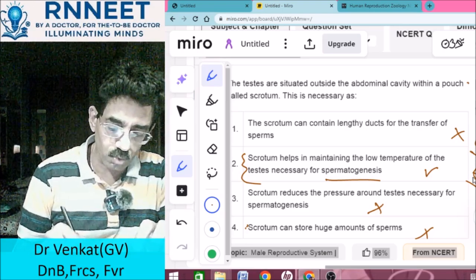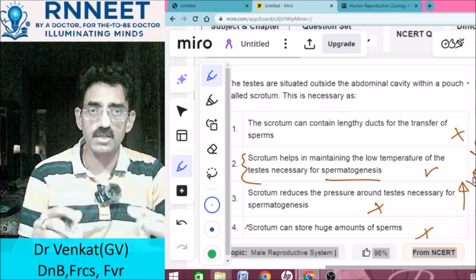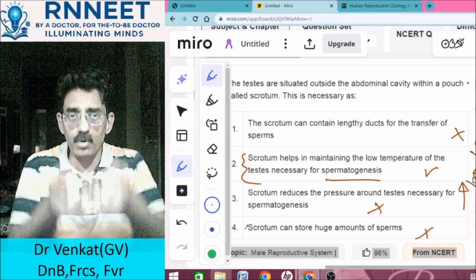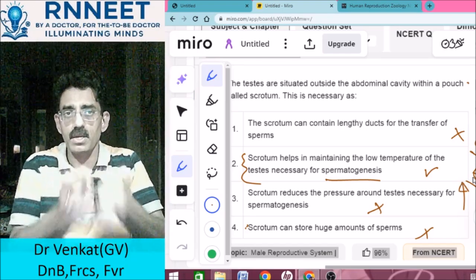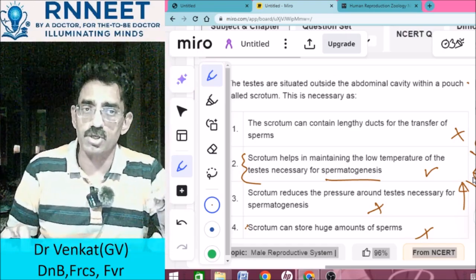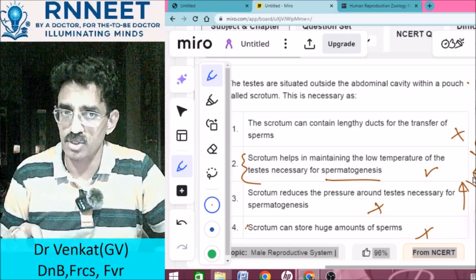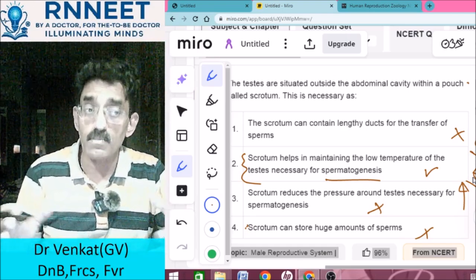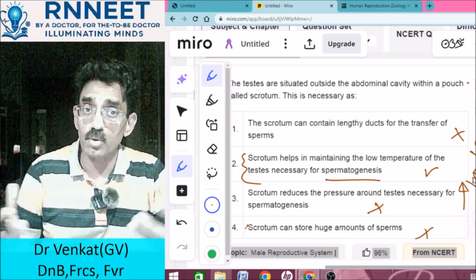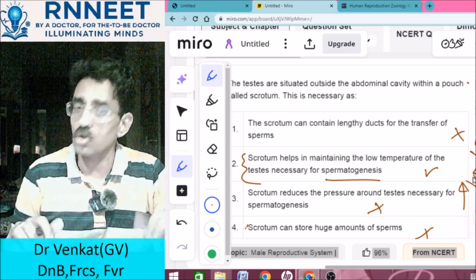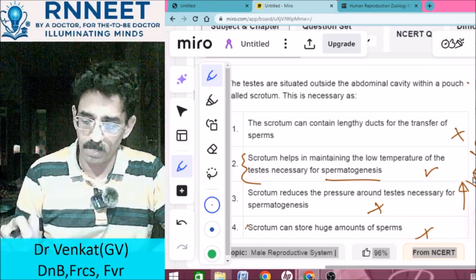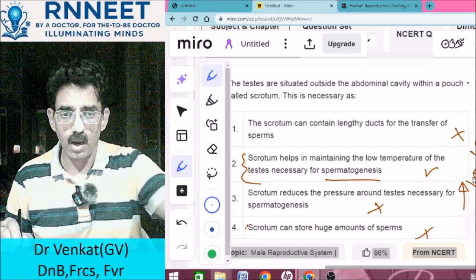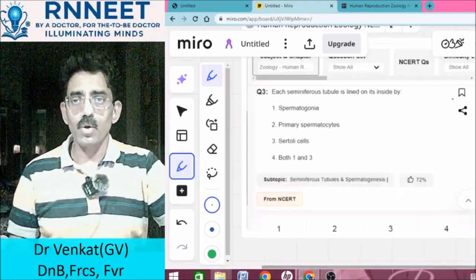So in order to do that, the cremaster muscle and the dartus muscles of the scrotal sac contract and pull the testis closer to the abdomen in order to maintain its temperature closer to the body temperature in cold climates. So that's why basically the cold scrotum becomes very tough due to the cremaster and the dartus muscle contraction in cold weather. Okay, so it's an important point that you need to remember. We'll go to the next question.